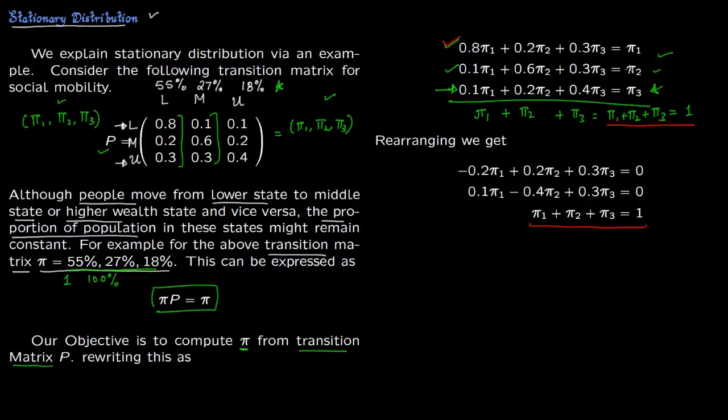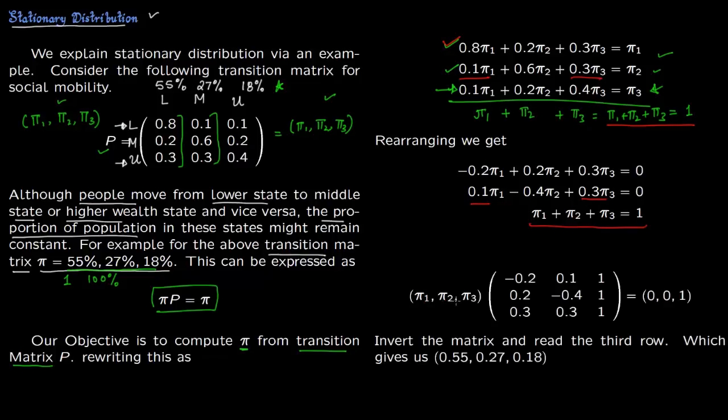In the second equation you subtract pi 2, so 1 minus 0.6 will give you minus 0.4, so you get minus 0.4. Rest you copy as such, and this is this equation. In a matrix format you write it like this: pi 1, pi 2, pi 3 times, say, this matrix A is equal to 0, 0, 1. So I'm just rewriting these equations in the matrix format.